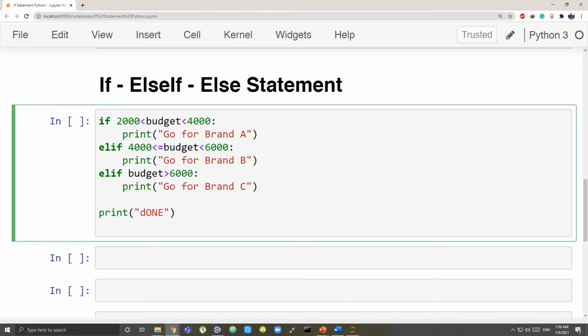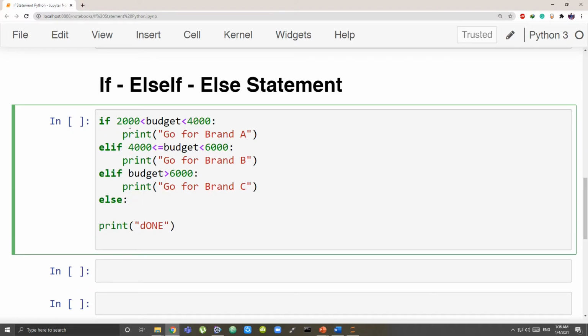What if it is not in any of these conditions? Maybe it is just 1000 rupees. What to do then? So I am adding else. Again, else should be aligned with all the if, else if and else's. You can see there is no space for if, else. It is just coming back to the start. But inside it, I should have the same spaces as I have taken for the rest. What do I want to print? Print that your budget is out of brand. Okay.